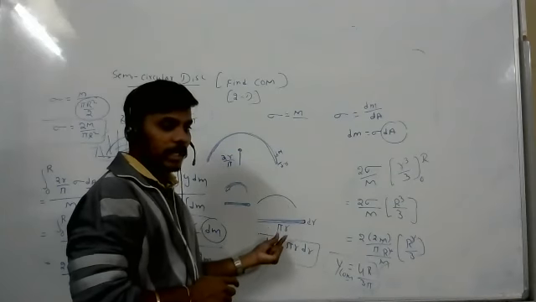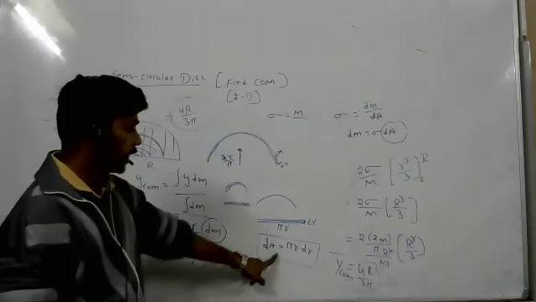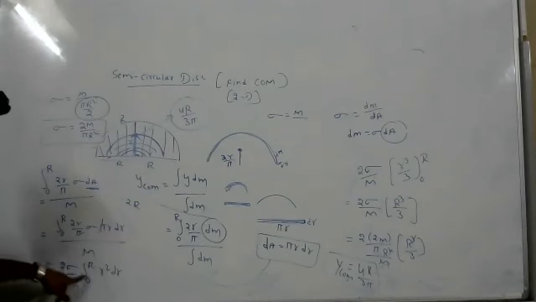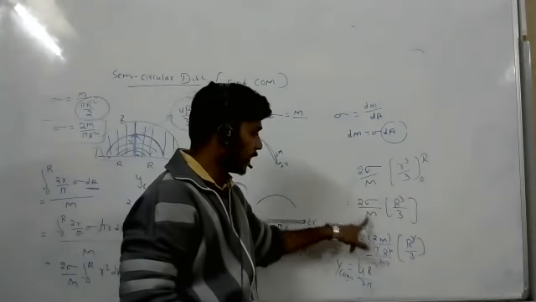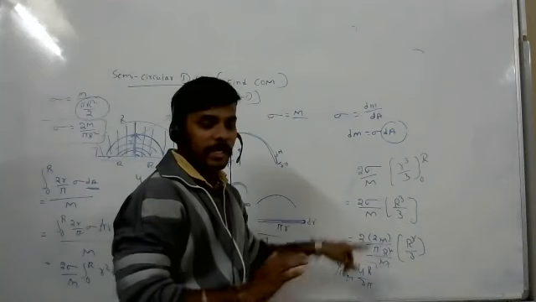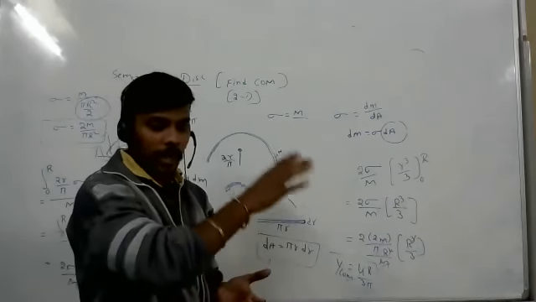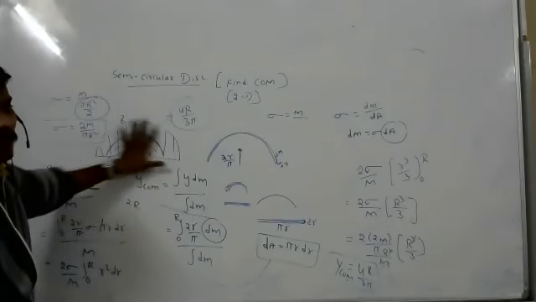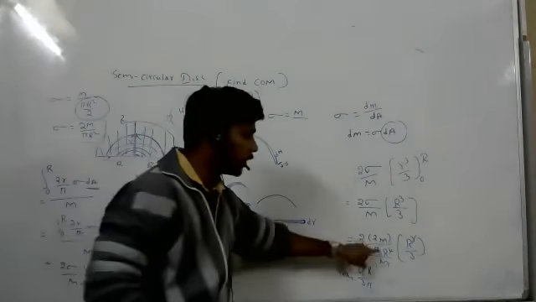We have taken it as pi r dr. So area is nothing but length into breadth. We will substitute that. After substituting that in this formula, pi gets cancelled. So you will get r square dr. Integration of r square dr is r cube by 3. When we are talking about sigma, sigma is the areal charge density, so mass by area. Total area we have to consider: pi r square by 2. The 2 will come out. So that we have to substitute here, and you will get the answer.